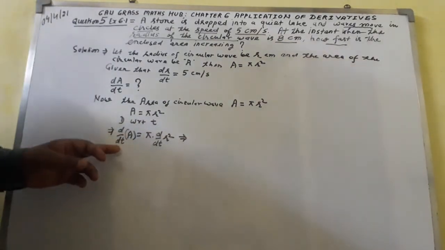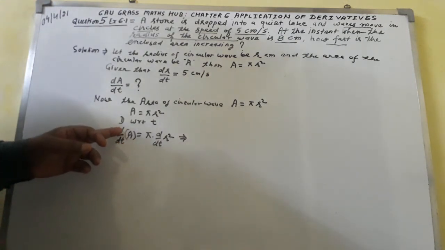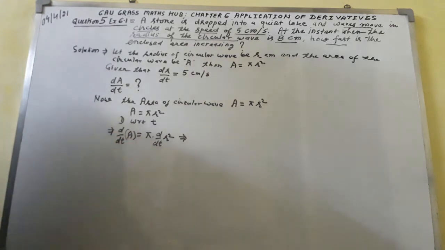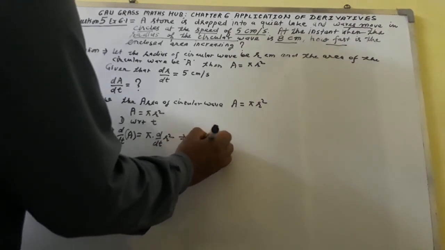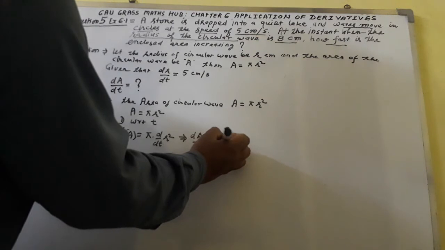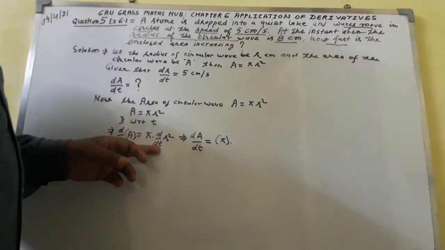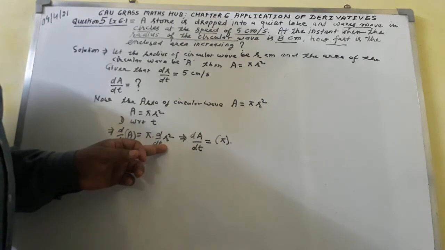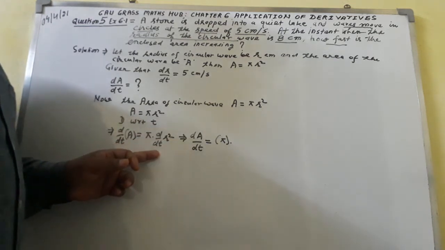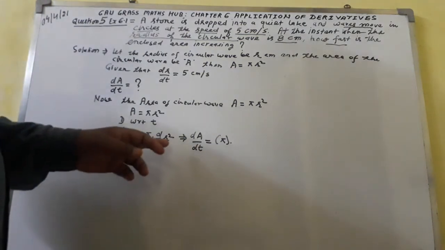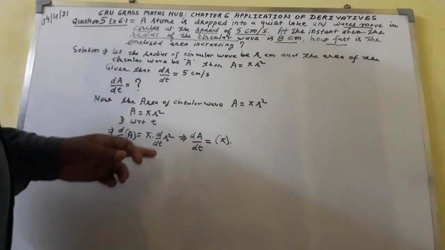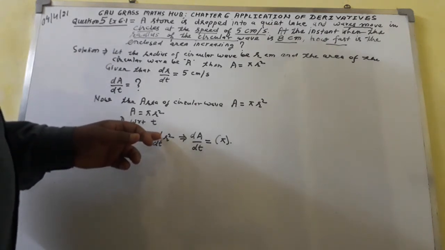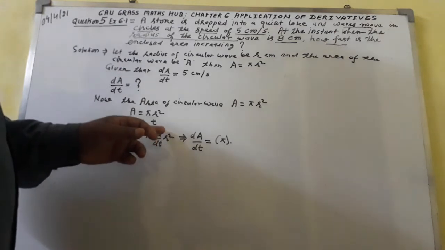Here the function A is in the numerator and t is in the denominator, so d is conjugated with A, which comes out as dA over dt equals pi times d over dt of r square. Here r square is the function and t is in the denominator. r and t are different functions, so d will be conjugated to r, giving dr over dt.